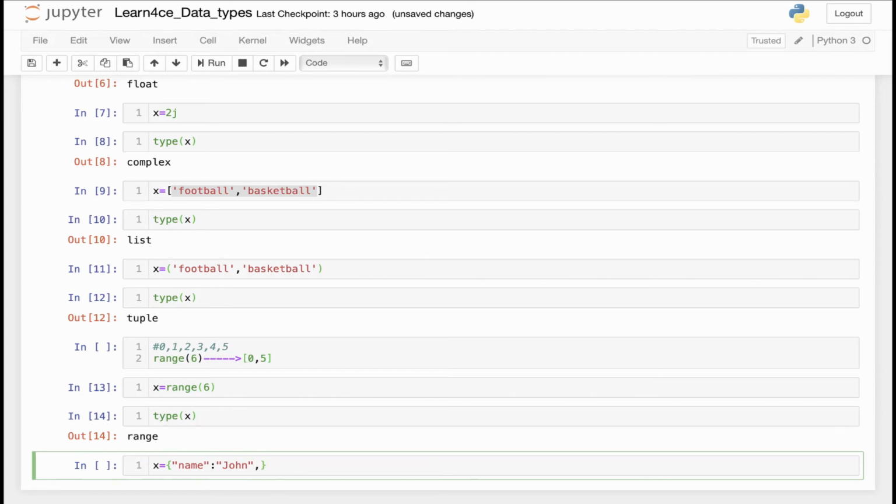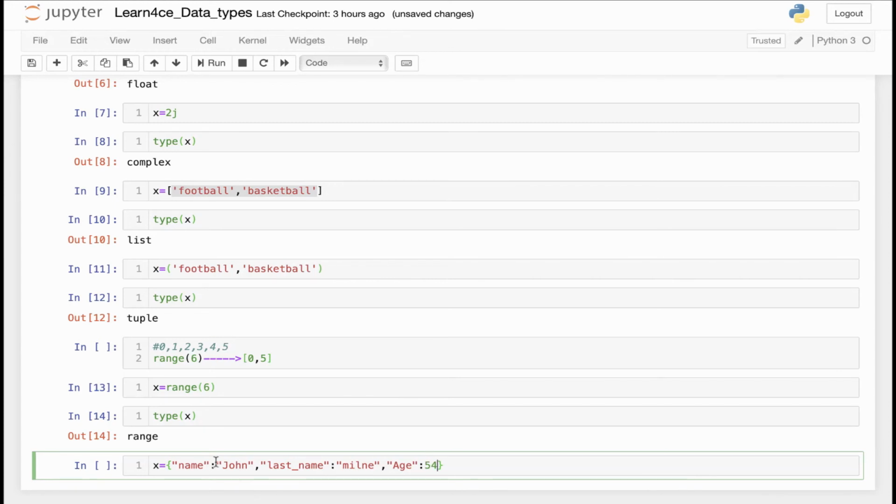Last name, again, this is the key value. This is the key, and the name is male, and also the other key in the dictionary is age, which could be 54, right?